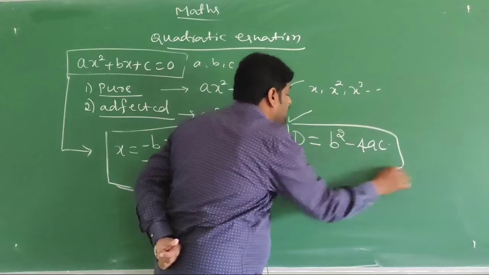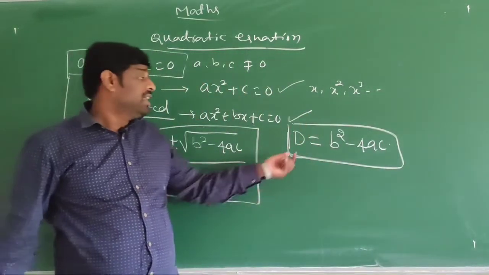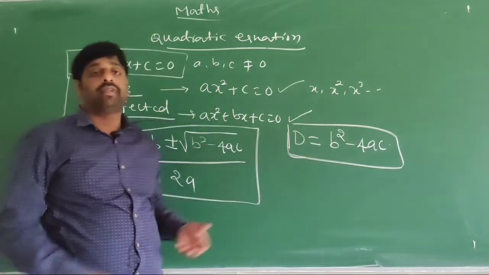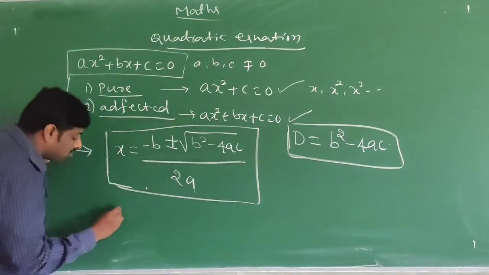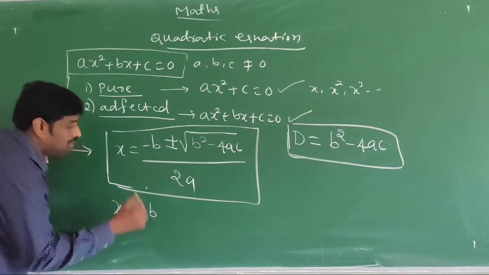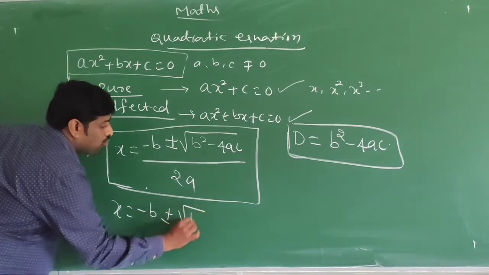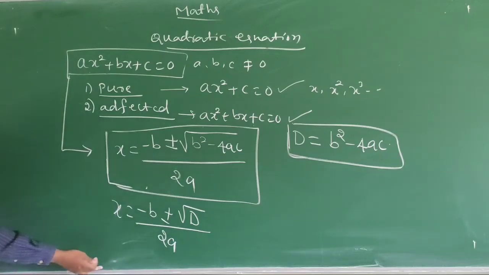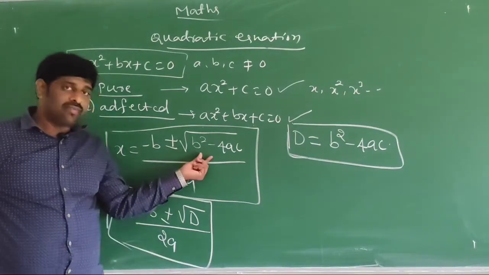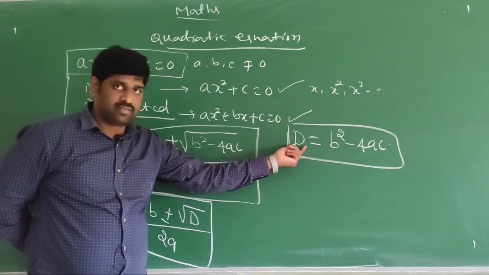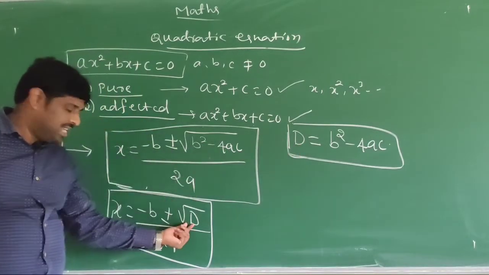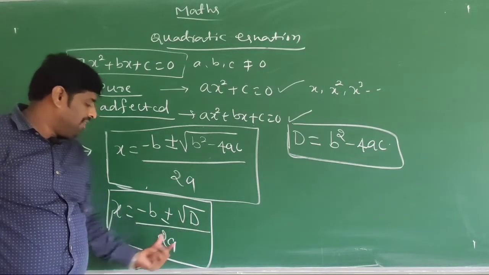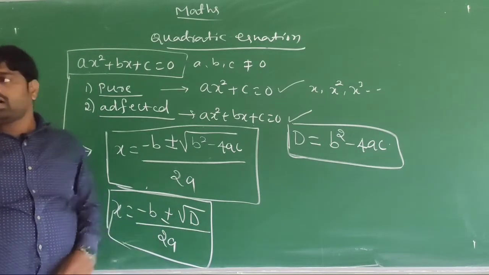So the formula becomes x is equal to minus b plus or minus square root of d, divided by 2a. Now we will move on.